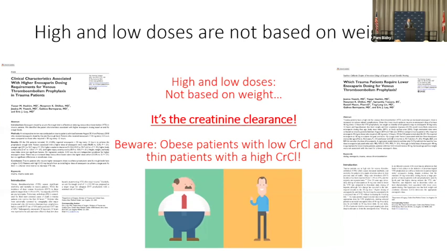And what we found was that BMI and weight were not predictors of high dosing. Similarly, BMI and weight were not predictors of low dosing. It really is the creatinine clearance. So I think that weight provides a guidance for initial therapy. It's the biodistribution, the bioavailability, and the creatinine clearance. But I think you have to be careful because it's the anti-10A levels that are going to make sure you're not overdosing or underdosing.